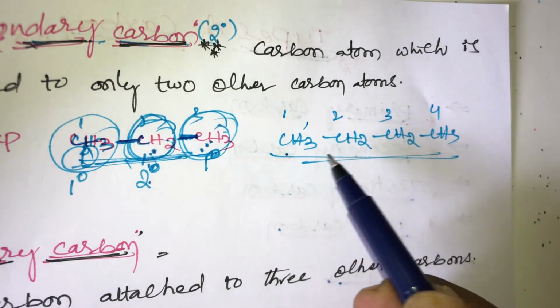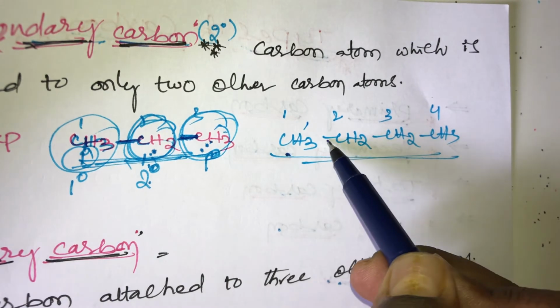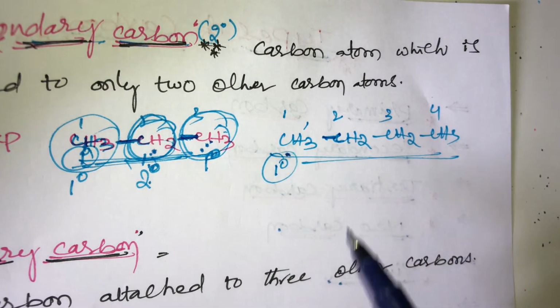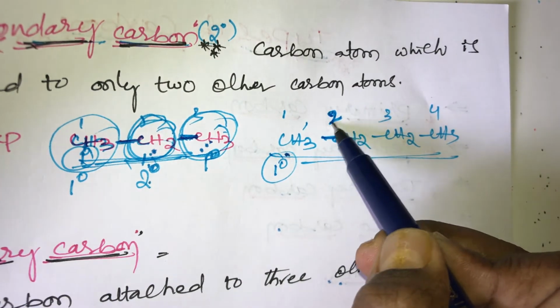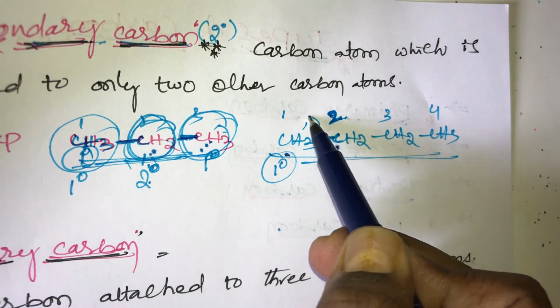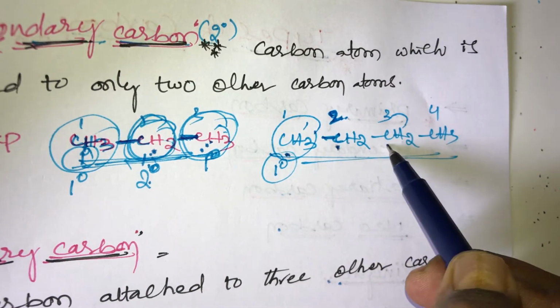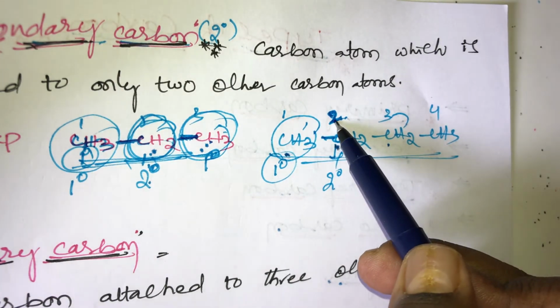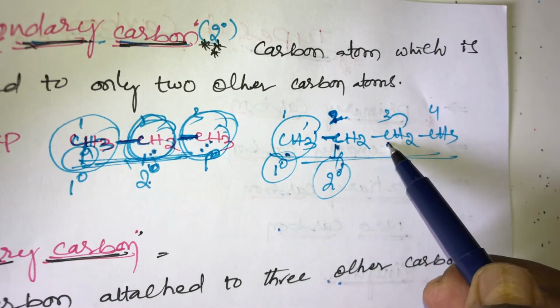This first carbon is attached with only the right side carbon, so that's why it is the primary carbon. What about the secondary carbon? The second carbon. This second carbon is bonded with the left side carbon as well as the right side carbon, so it is called secondary carbon. Second carbon is secondary.